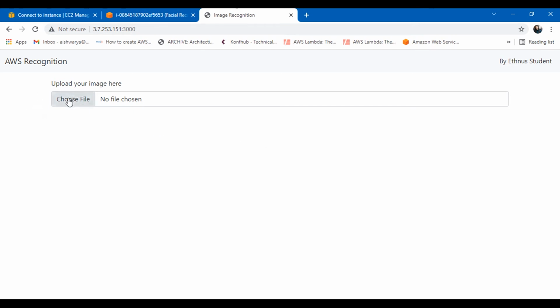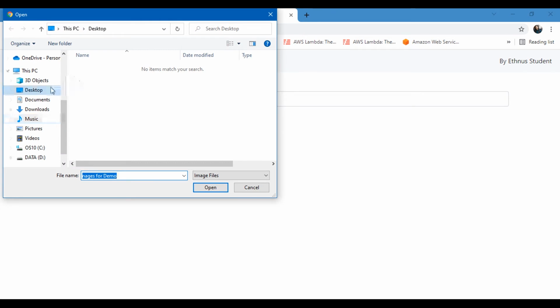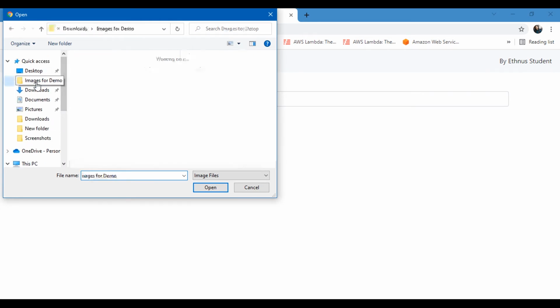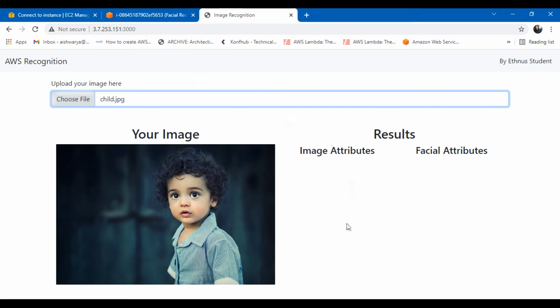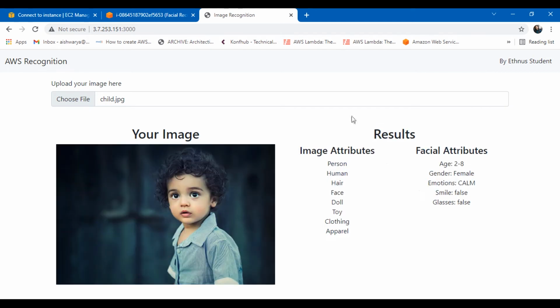So let me click on choose file and I'll upload some images I have for the demo, and let me show you. If I upload this child image, what does it say? Facial attributes it has guessed. So this is being done by Amazon Rekognition. This result that you can see is given by Amazon Rekognition. Okay, the EC2 has just the code deployed on it, but this result we are getting from Amazon Rekognition. It says facial attributes, whatever it has fetched from the face that is visible in the front, and the image attributes, whatever it can fetch from the overall image, not just from the face.